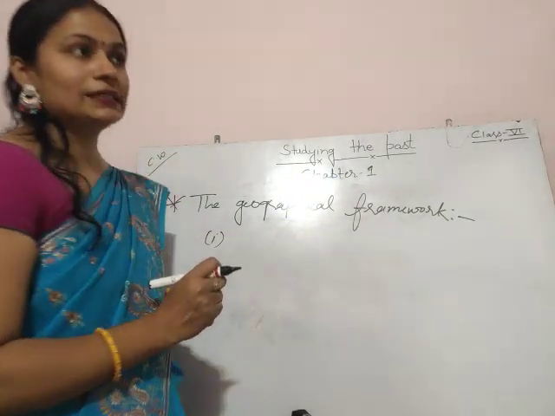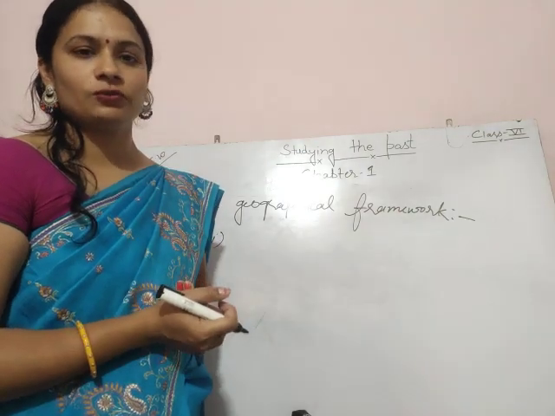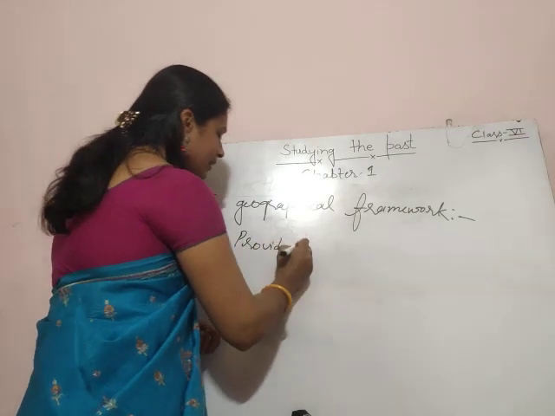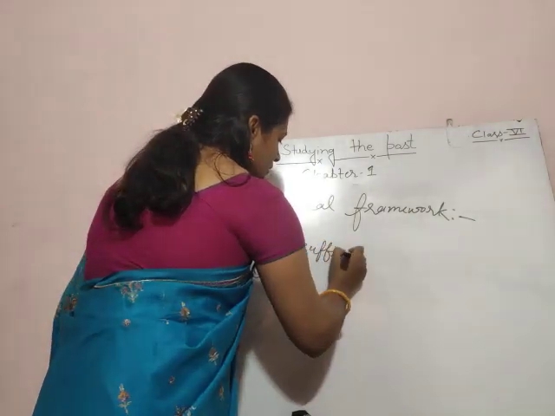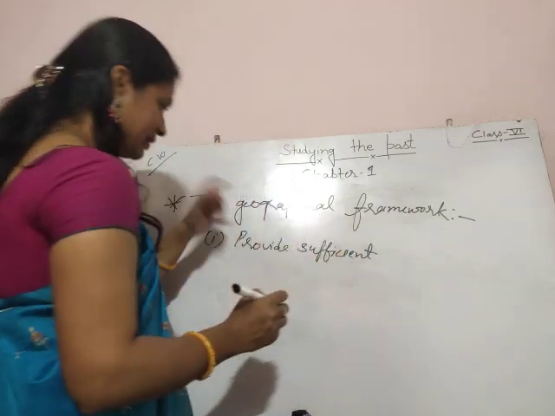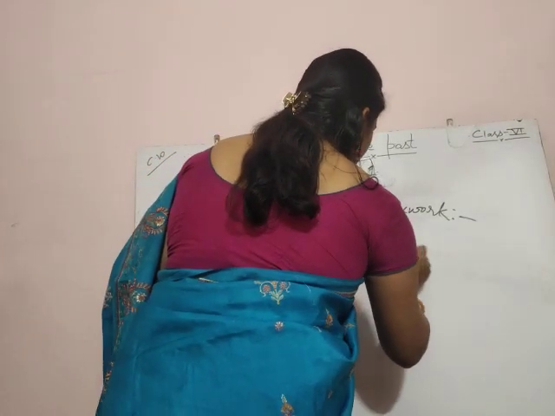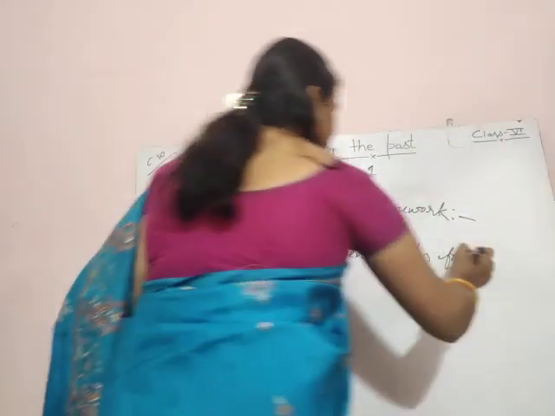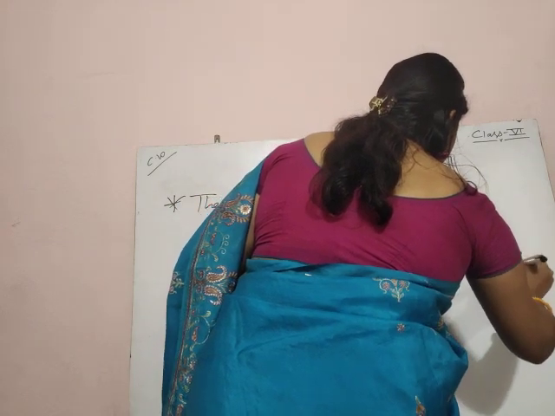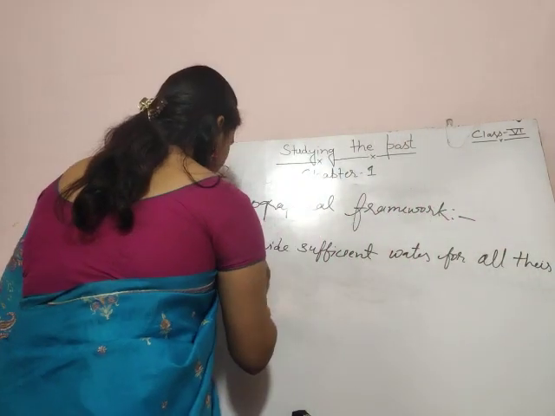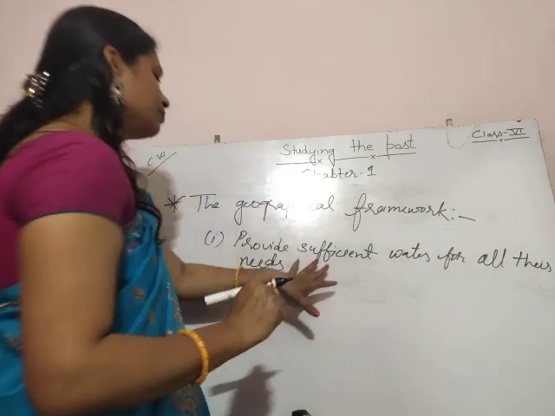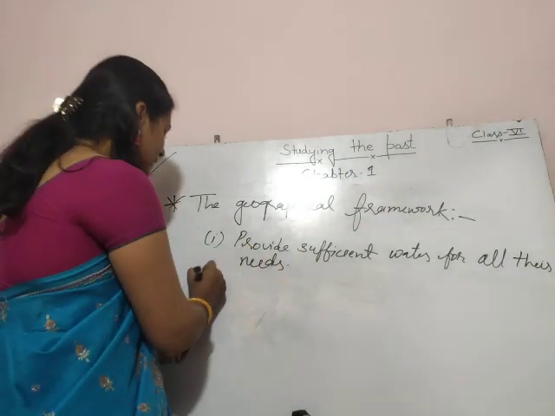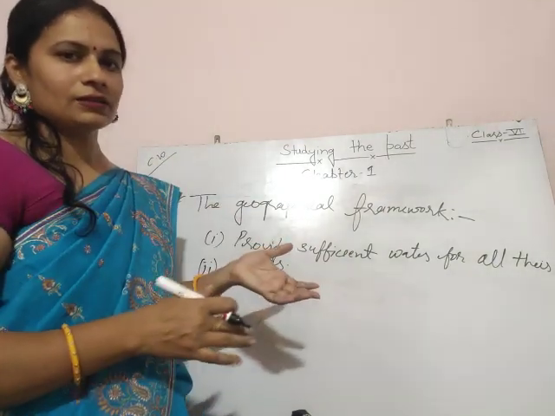The first reason is that rivers provide sufficient water for all their needs, such as domestic use and agriculture.